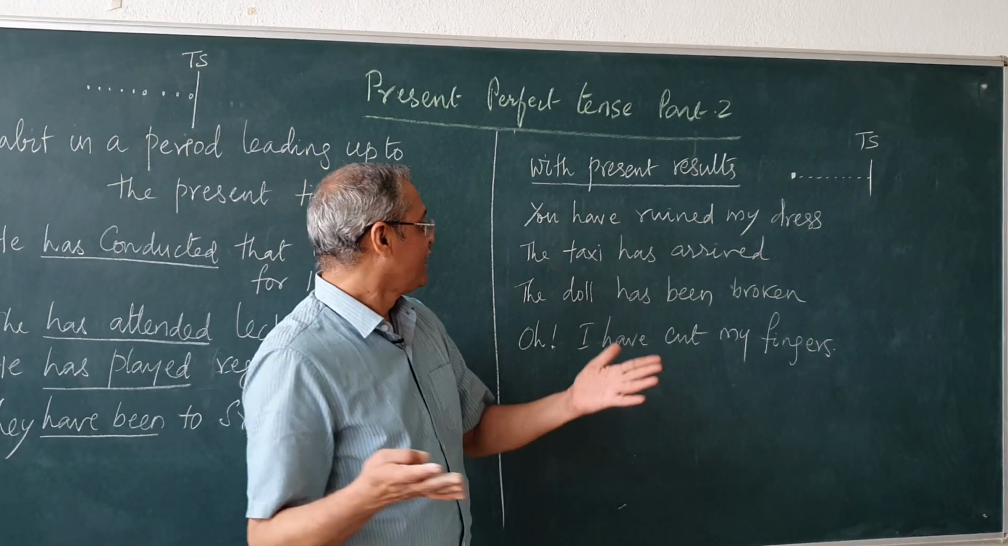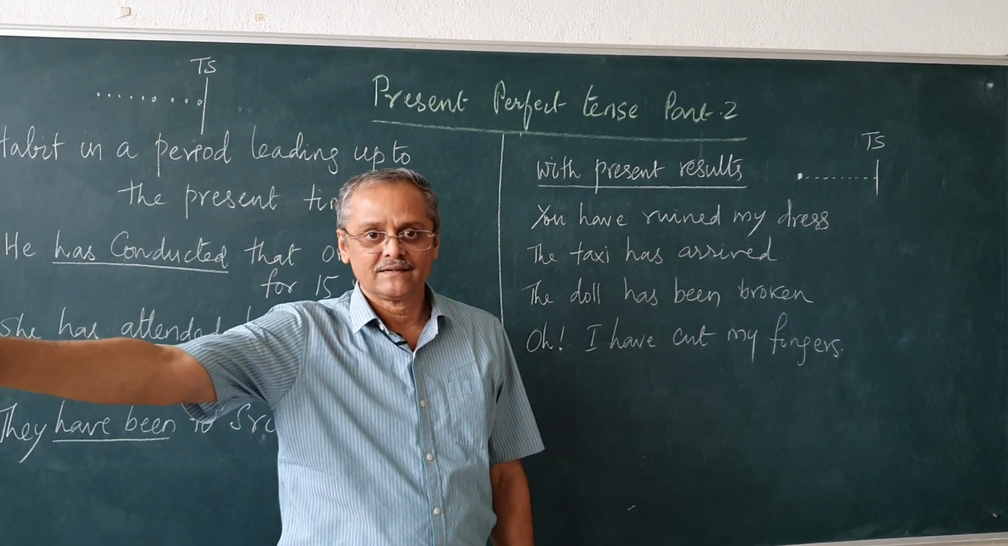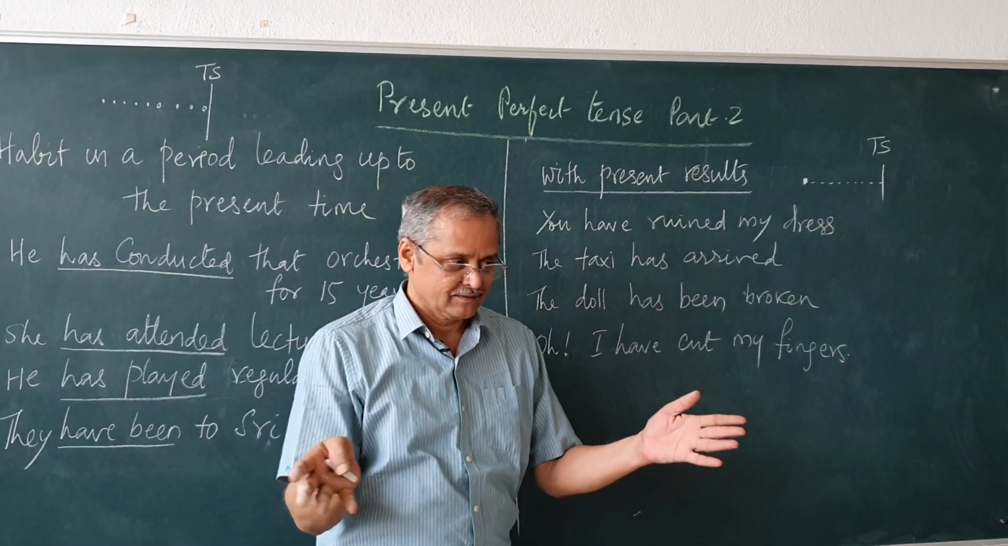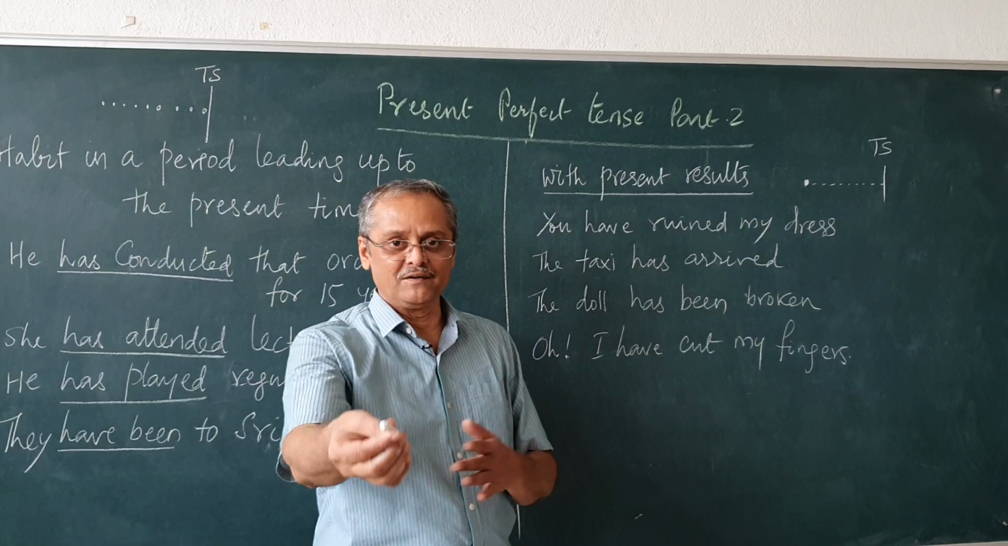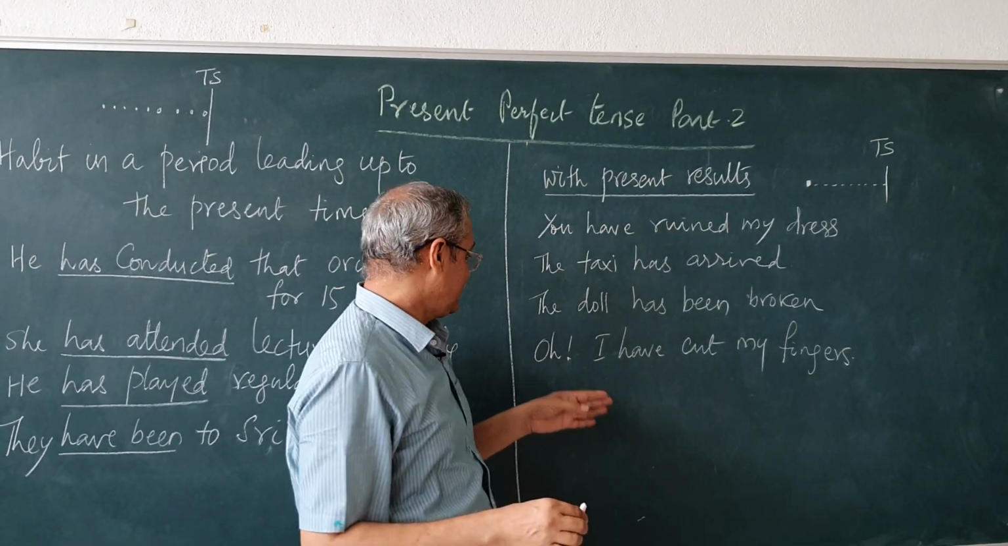It is there. The taxi has arrived. It is just standing in front of the gate. The taxi has arrived. The doll has been broken. Where is the doll? It has been broken. You see it. So action took place in the past, but having connection with the present.